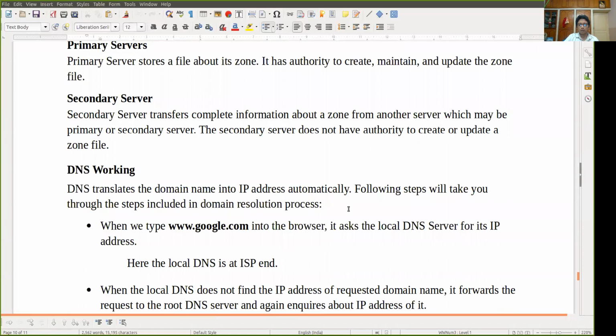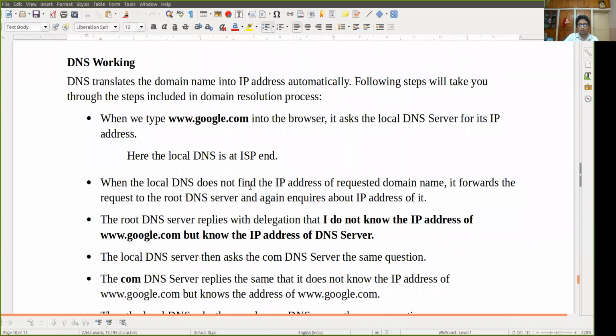Now, how DNS works. When we type, suppose, google.com into the browser, it asks the local DNS server for its IP address. Here the local DNS is at the ISP, Internet Service Provider, end. When the local DNS does not find the IP address of the requested domain name, it forwards the request to the root DNS server and again inquires about the IP address. The root DNS server replies with a delegation: I do not know the IP address of www.google.com, but I know the IP address of the DNS server.